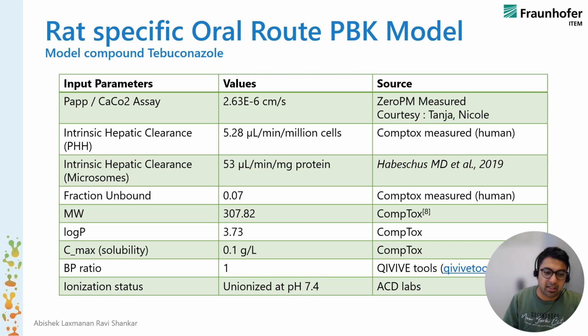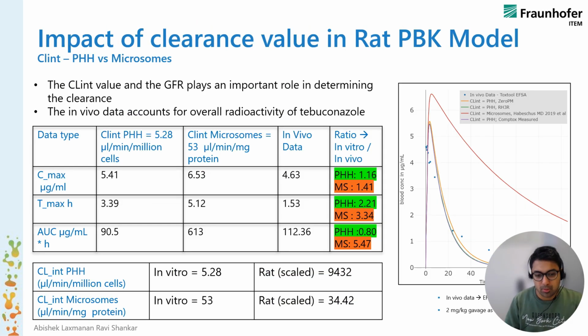And then we use the apparent permeability, which has been measured in-house by Tanya Hansen. And then we have the intrinsic hepatic clearance from varied sources, like from the Comtox measured, and also from a paper using microsomes. And further, the fraction unbound, which is 7%, which is also from Comtox. And then we have varied values, the maximum solubility, the log P, the ionization status, everything goes within the PBK model as inputs.